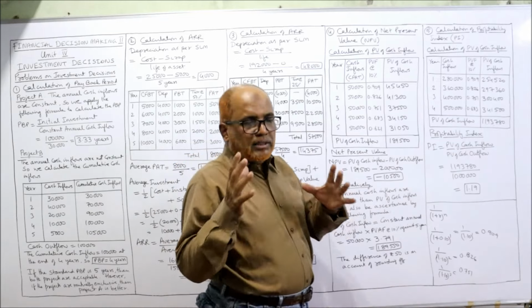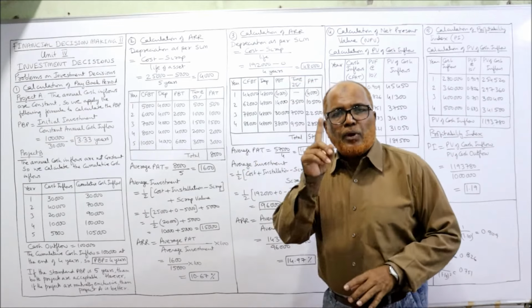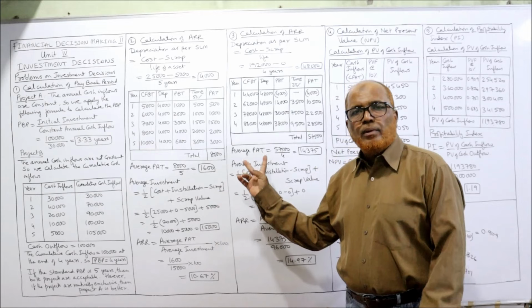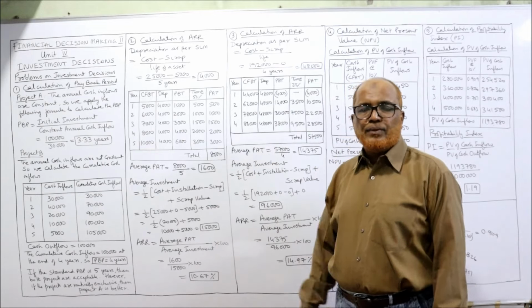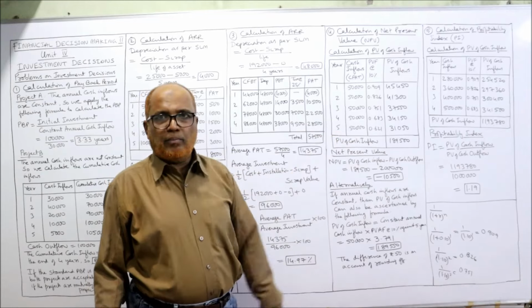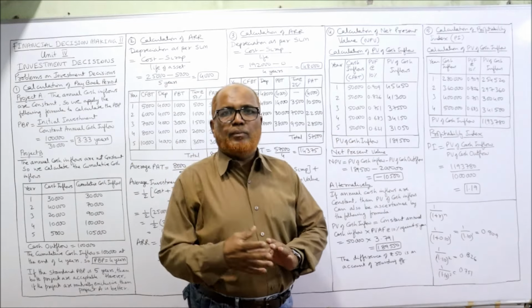That's it. So in this first video on problems on capital budgeting, one problem I have explained on PBP, 2 problems on ARR, 1 problem on NPV, and lastly 1 problem on profitability index. Inshallah, we'll continue the problems in the next video.